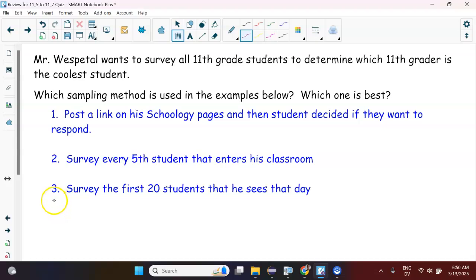Okay, so just the different sampling methods. Remember, there's convenience sample, self-selected sample, random sample, and systematic. So pause the video and try this.